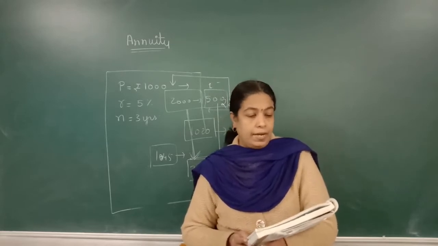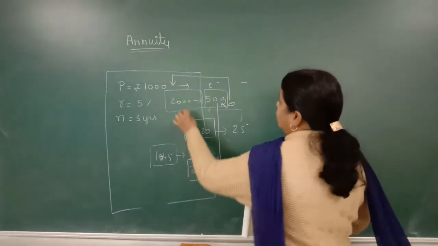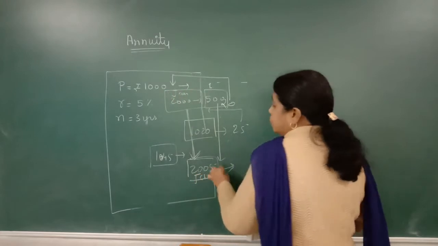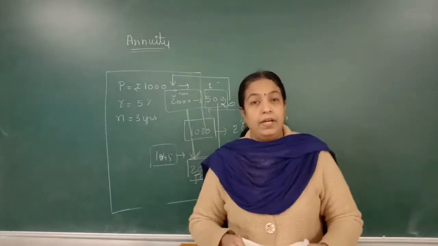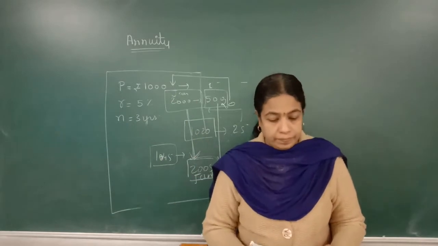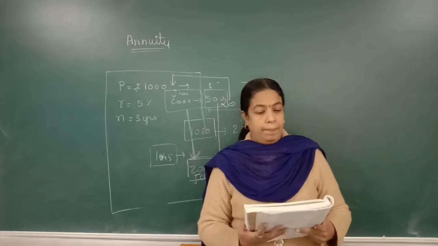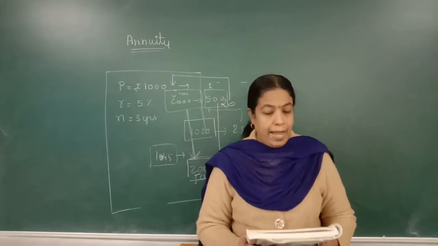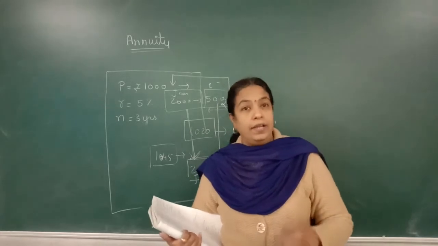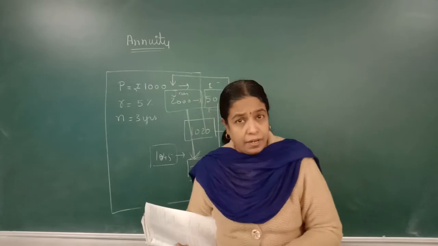It begins and ends on certain fixed dates. जैसे जनवरी 2000 से स्टार्ट हुआ था तो मेरा एंड भी कहाँ होगा? जनवरी 2005. It is decided at the time of taking out that annuity. Now, for example, the hire purchase transactions, bank recurring deposits, you know RDs. What is RD? आप आज भरोगे 5 year की RD निकाली है, 1 year की RD निकाली है.